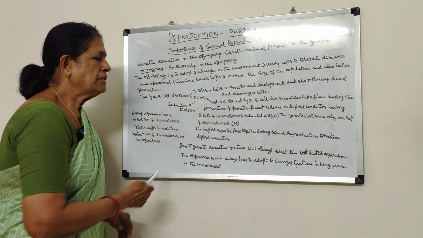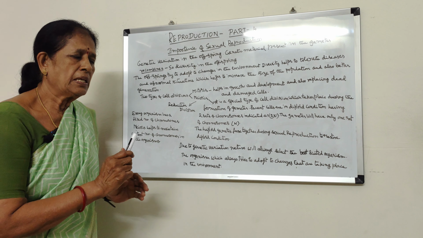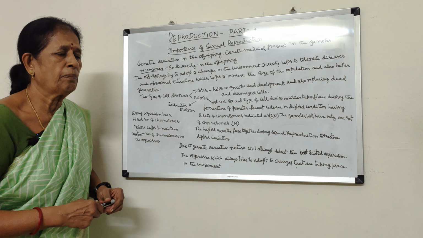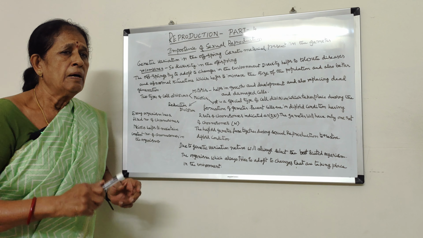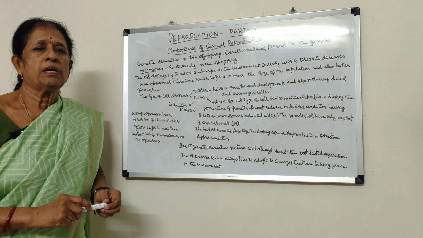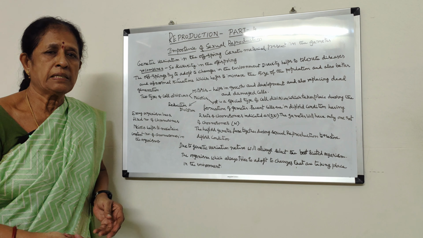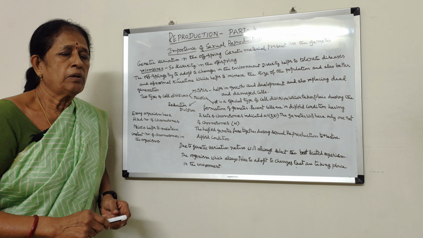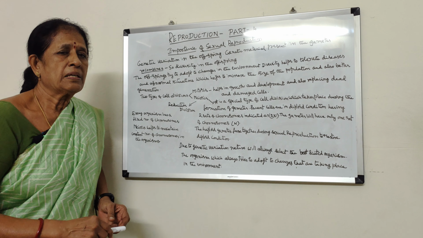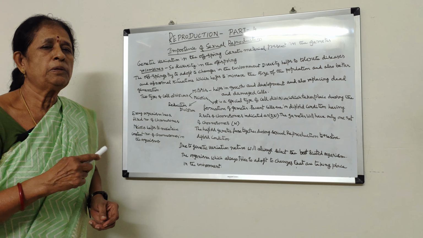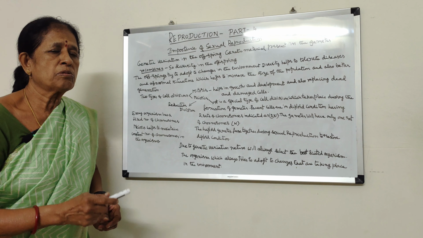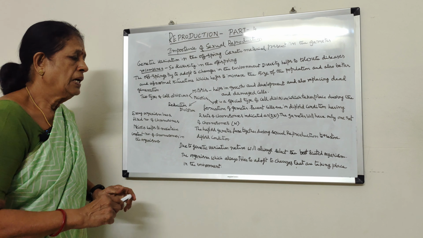Okay, so when there is genetic variation, that means when there are differences between one organism and another belonging to the same species, nature, in the form of food, shelter and predators, will select the organisms with good characters, those which are able to adapt to the changing environment and are best suited for it.